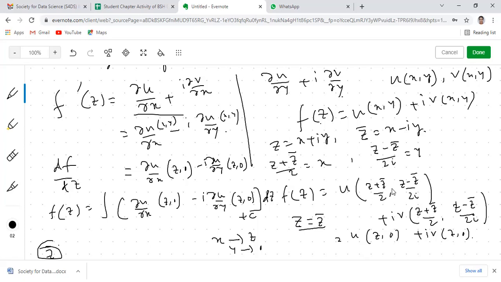Sir, are there any other possibilities where we can use some other equation, instead of z equal to z bar?